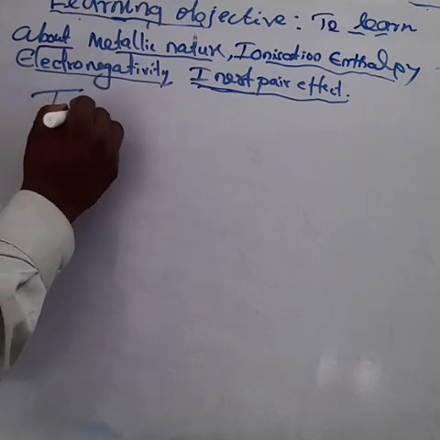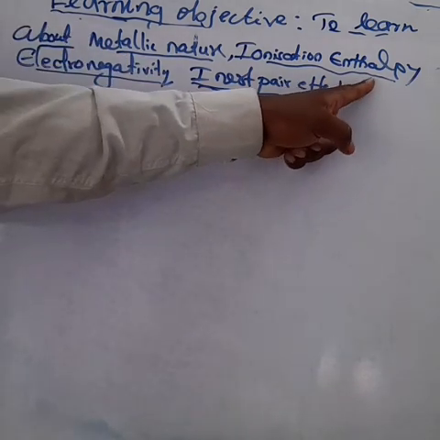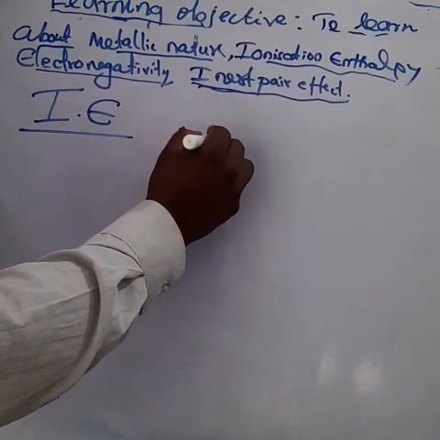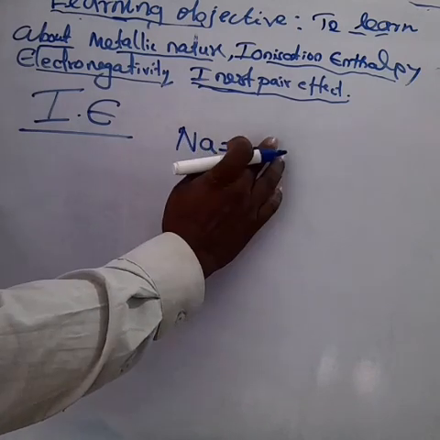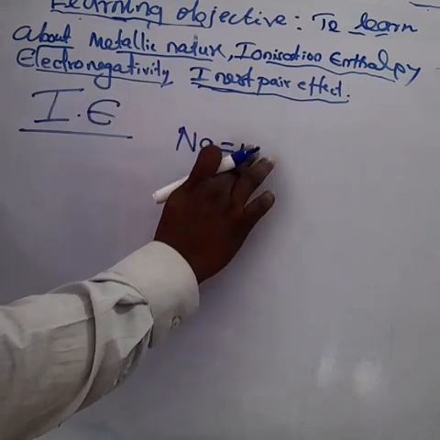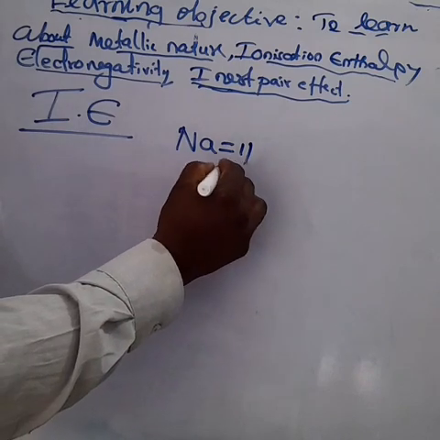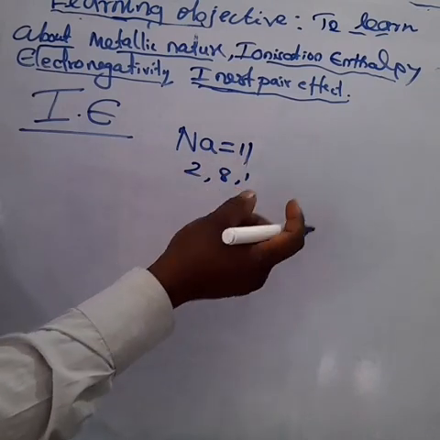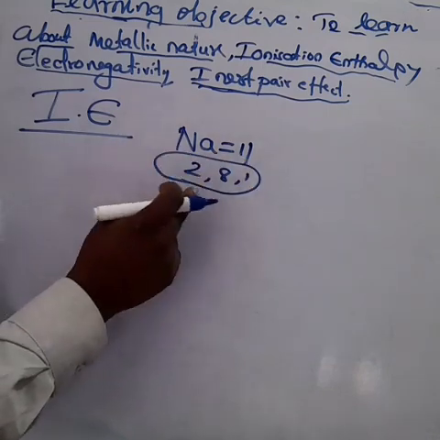My dear children, ionization energy is otherwise called ionization enthalpy. I am drawing one diagram. For example, a sodium atom. What is the atomic number of sodium? Sorry, the atomic number of sodium is 11, am I right? How will you write the electronic configuration? EC is equal to 1s2, 2s2, 2p6, 3s1. Otherwise, you can write by shells: K shell 2, second shell 8, remaining 1.